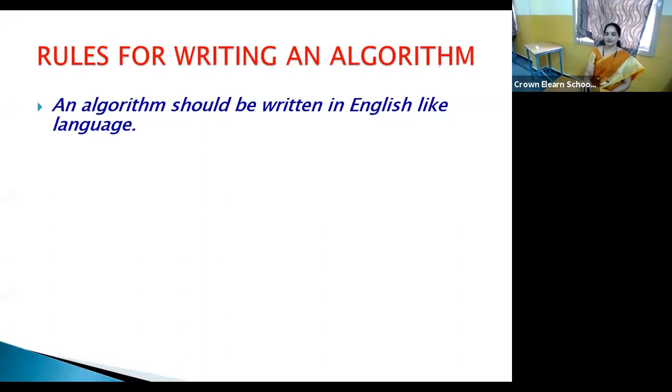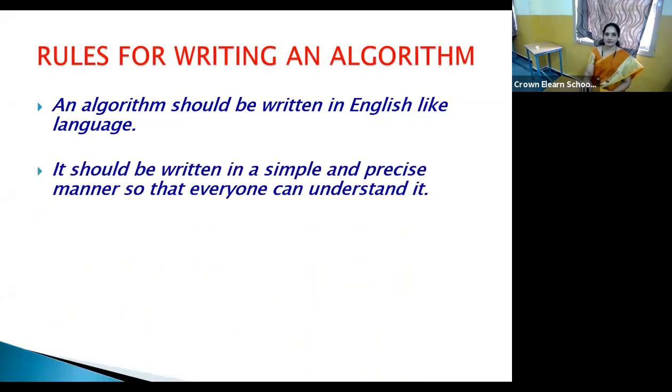So the rules for writing an algorithm. An algorithm should be written in English-like language. It should be written by using simple and plain language. It should be written in a precise manner so that everyone can understand it. Which means the person who doesn't have programming skills also, once they go through the algorithm, they'll understand what that algorithm is meant for or what is the task of that algorithm.